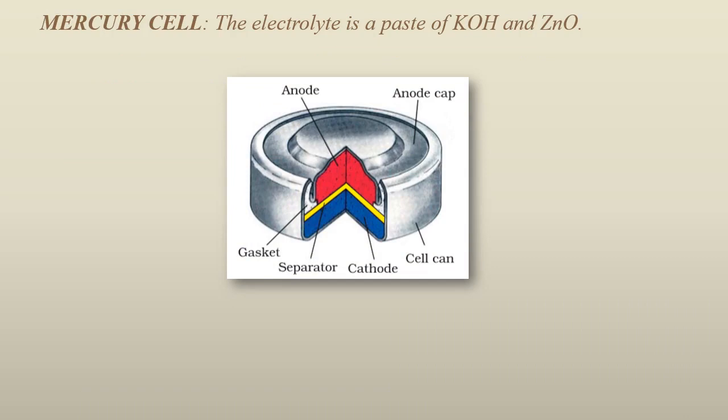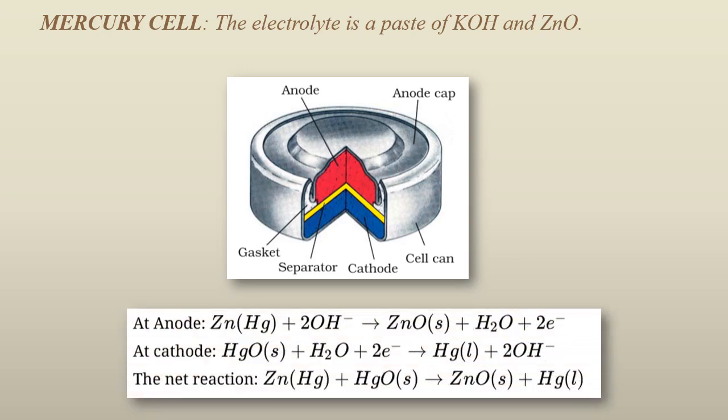Even the light toys, the toys that give us the light, right? So in those kinds of things, these mercury cells are used. Here the electrolyte is a paste of potassium hydroxide and zinc oxide. You can see the chemical reactions that are taking place.